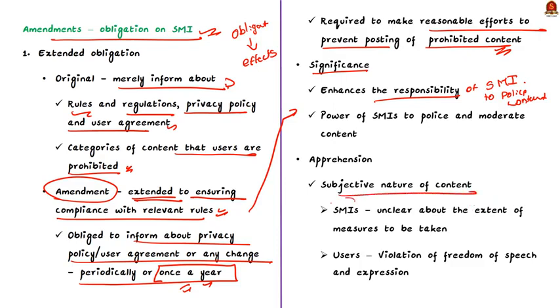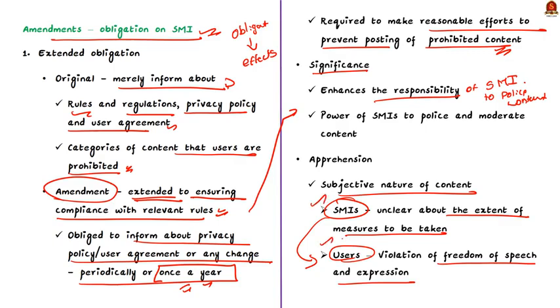So, social media intermediaries are unclear about the extent of measures they are expected to undertake. And the users are of the opinion that the increased power of social media intermediaries will allow them to curtail the freedom of speech and expression that are available to the users. So, both the stakeholders, that is the users and the social media intermediaries, are not very satisfied with the new amendment. This is the crux.